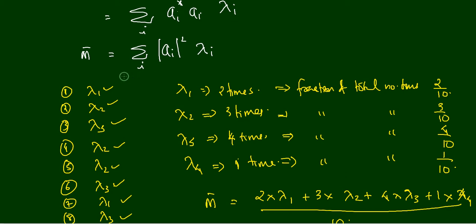Now I hope you got the physical meaning of this equation. You are measuring some physical quantity m, and each time when you measure you get some value lambda i. And how many times you get a lambda i, if you know the total number of times, is ai square, the fraction of times you get lambda i. So when you sum up all these things, you will get the expectation value. So from this one you can say what is sigma ai square.